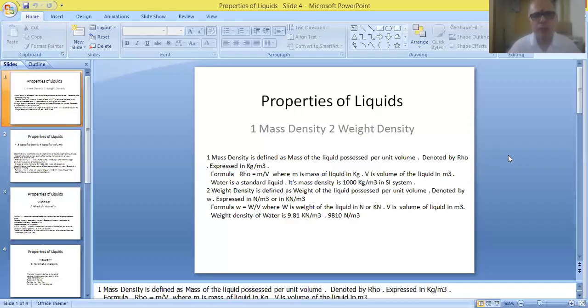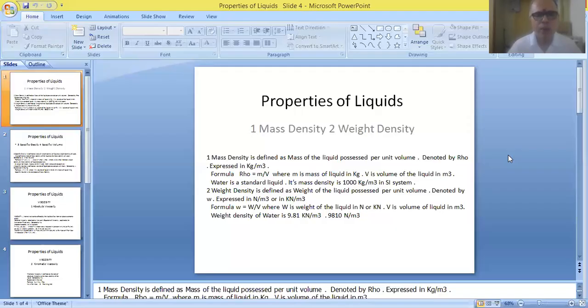As given in the slide, small m has to be used for indicating the mass of the liquid. It has to be expressed in kgs in SI system. Capital V is used for indicating the volume of liquid, and it has to be expressed in meter cube in SI system.